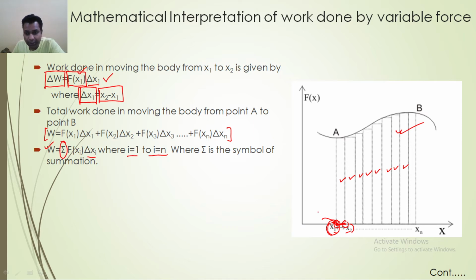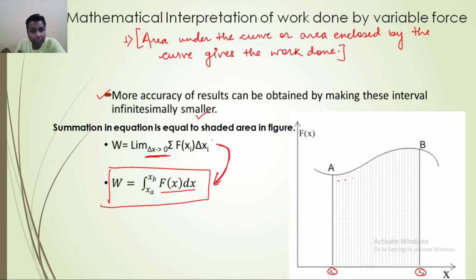And hence the total work done, if you want to find out from point A to B, you just have to add all these Fx delta x, and then you can find this out. And then I told you that if you want more accurate results, you have to divide the complete curve into very small intervals, infinitesimally small, in such a way that delta x tends to 0. When delta x tends to 0, we can transform that mathematical summation into integration, and now our calculation becomes easier.